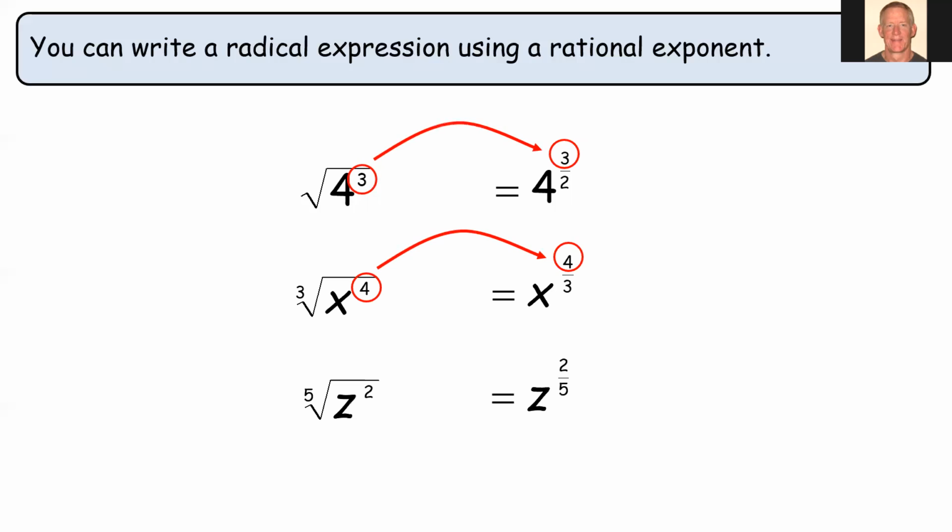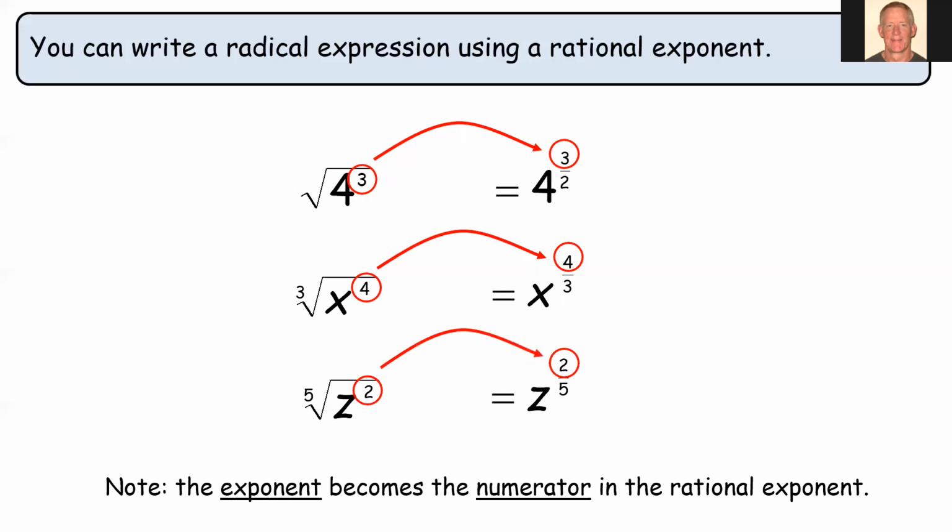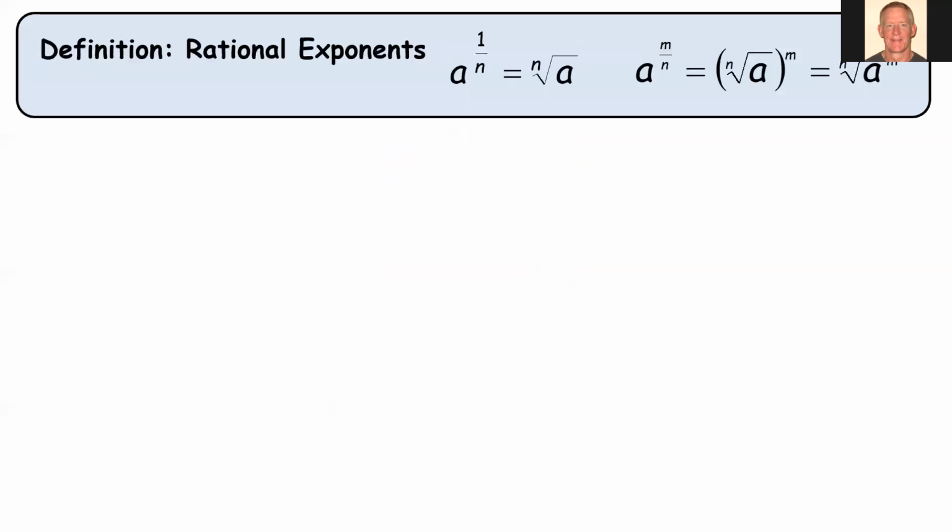One more example, 5th root of z squared. So 5 is our index, that becomes the denominator, but 2 is the exponent in the radicand, that becomes our numerator. So let's state that rule. The exponent becomes the numerator in the rational exponent. So we can have both cases as these examples show, a number in both the numerator and the denominator that's something other than 1.